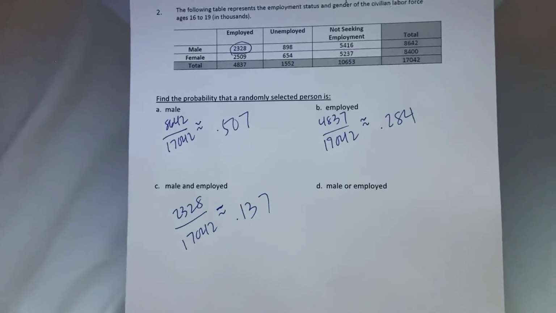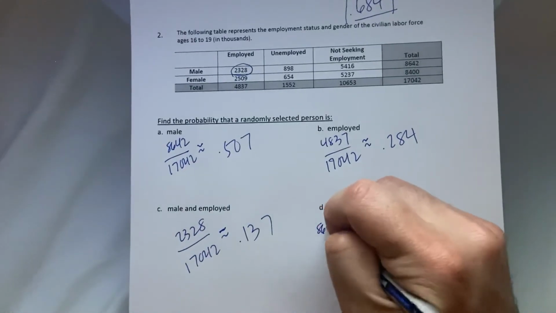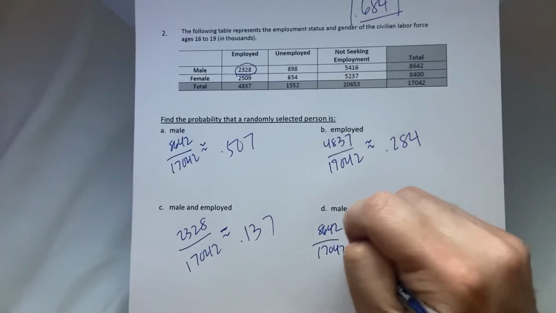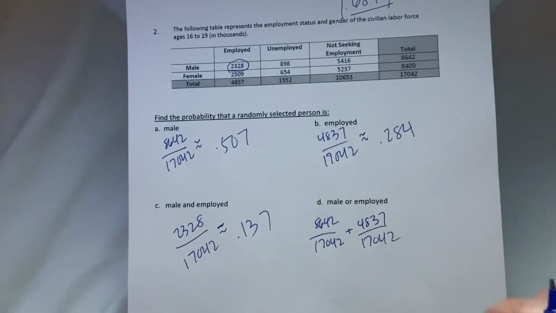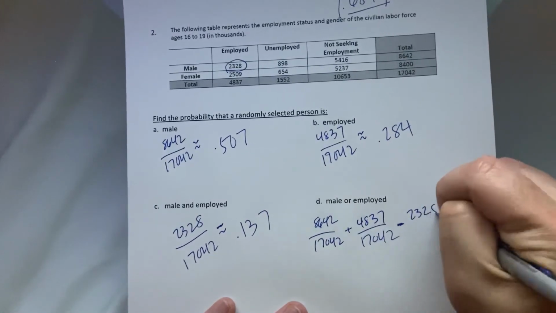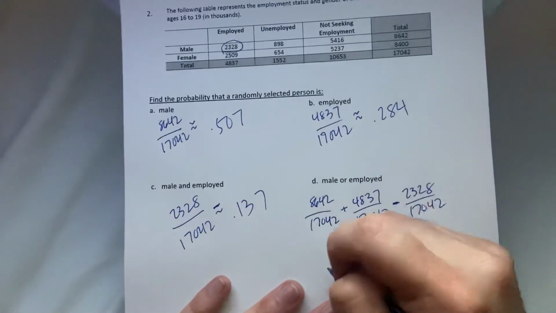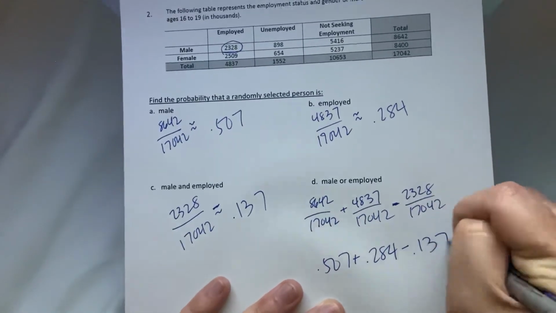Now that's different than male or employed. Remember, if it's or, we have to do all the males. That's 8,642 over 17,042. All the people who are employed, which is the 4837 over 17,042, and subtract the male and employed. Now luckily we already did all three of these in the A, B, and C. So subtract the 2328 over 17,042, or we can take all these decimals and just do 0.507 plus 0.284 minus 0.137.